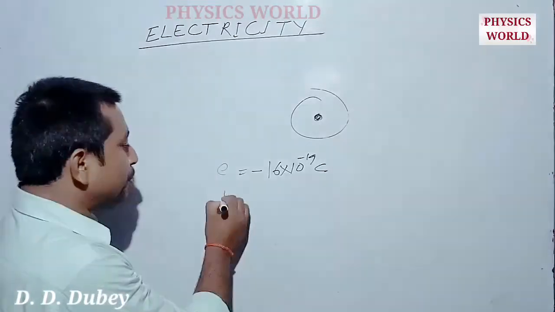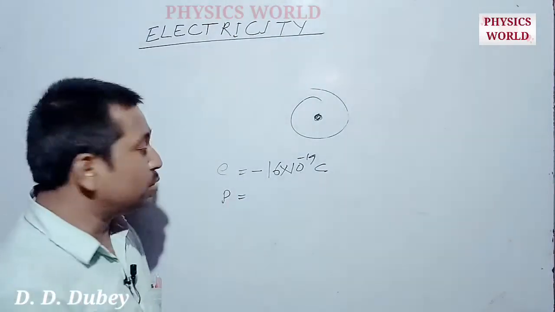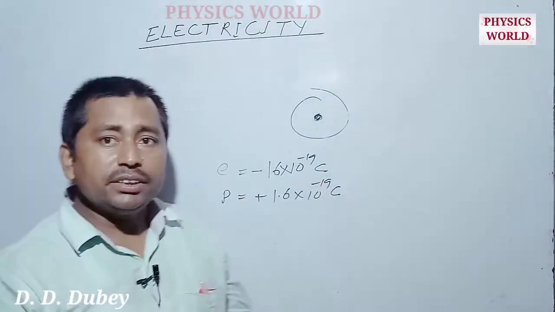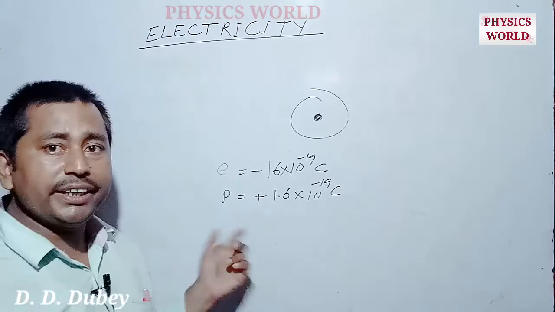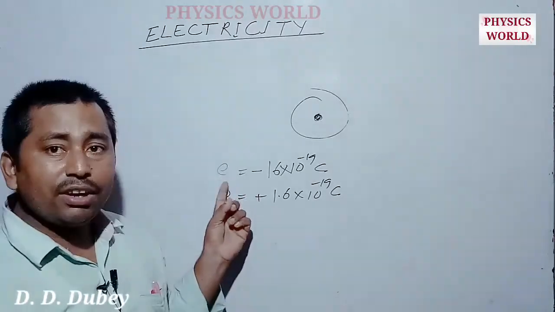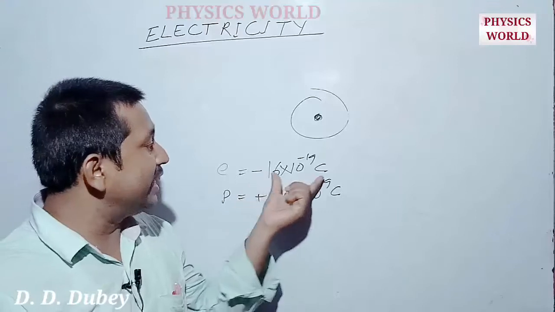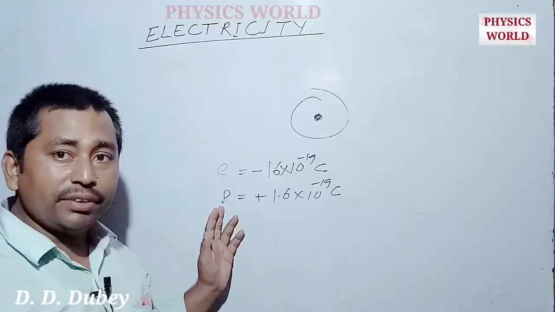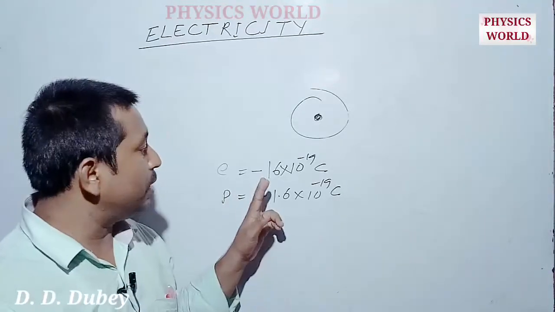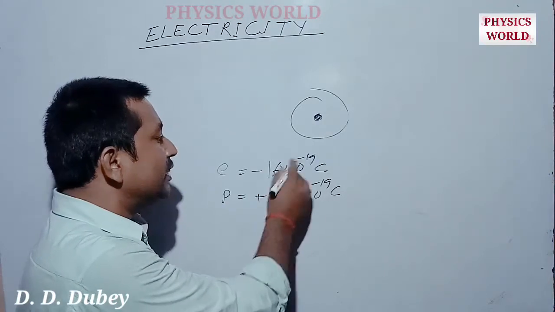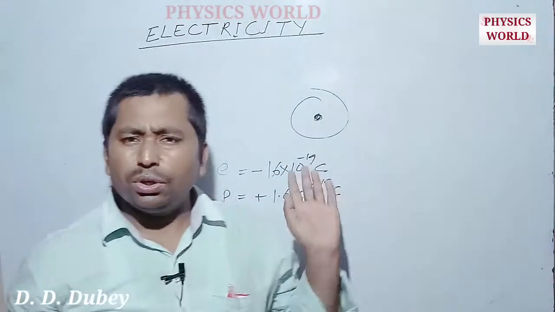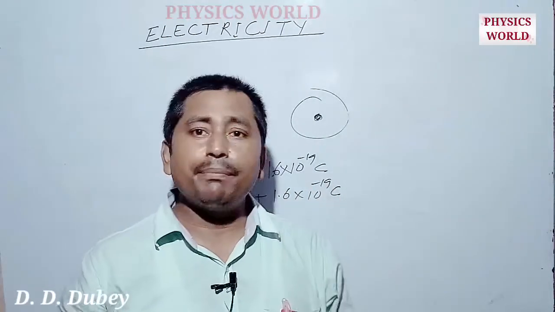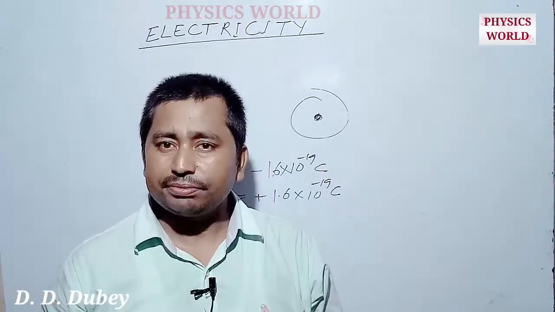Similarly, the charge present on one proton is plus 1.6 into 10 to power minus 19 coulomb. The nature of the charge on a proton is positive and on an electron is negative, but both contain the same amount of charge, 1.6 into 10 to power minus 19 coulomb. This is a basic concept, and the nature of two types of charges was given by Benjamin Franklin.